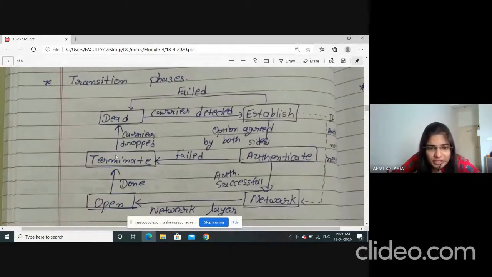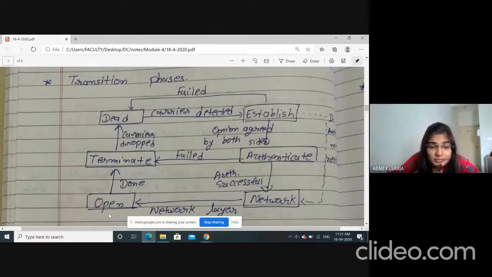If authentication fails, then terminate the connection. If authentication is successful, then network. For the network bit also I informed you that addressing is important, and all these terminologies are discussed over here.